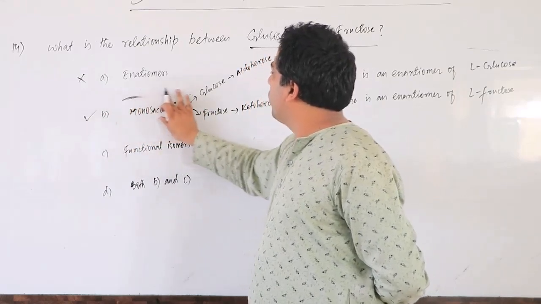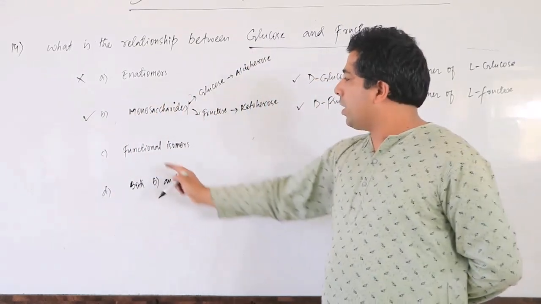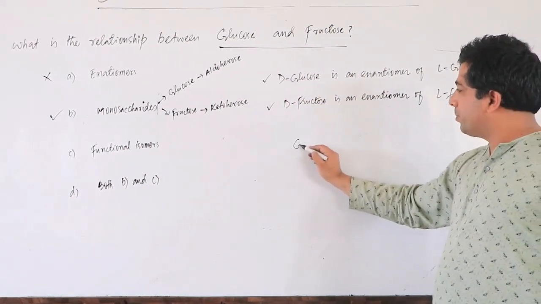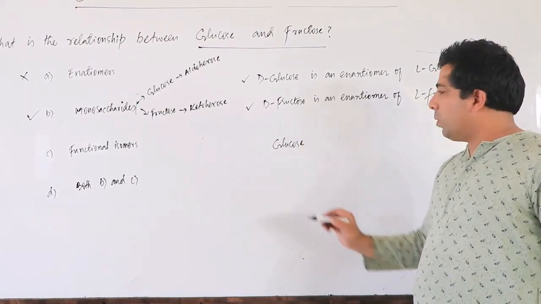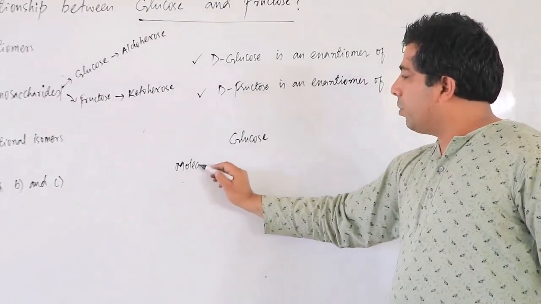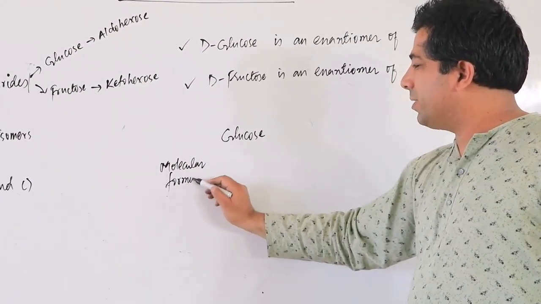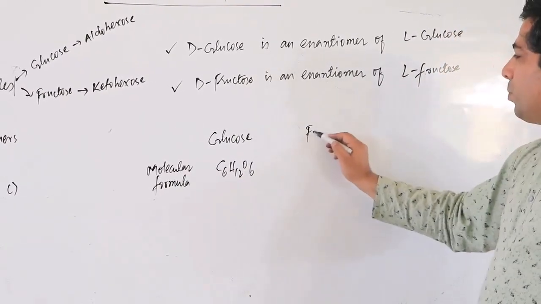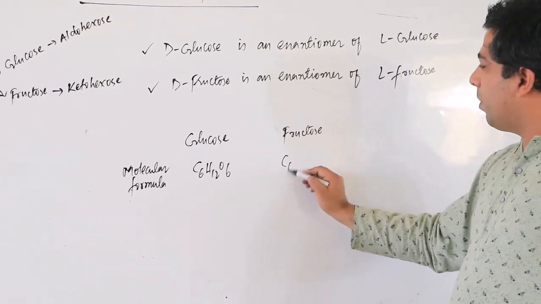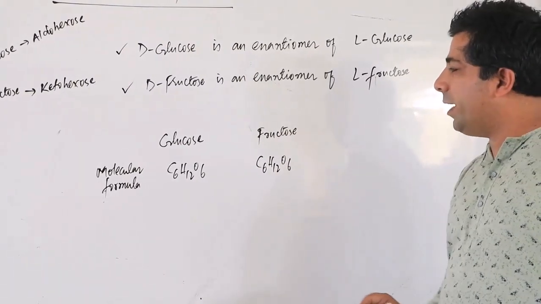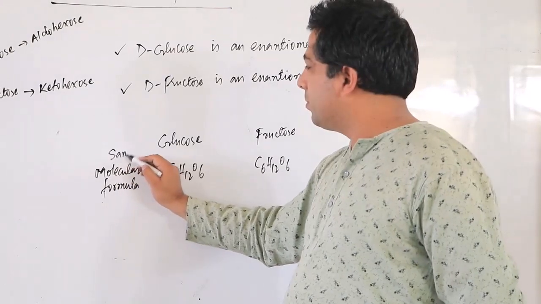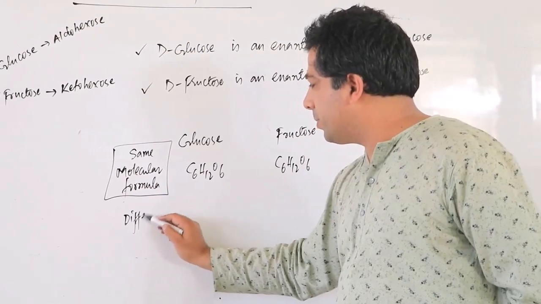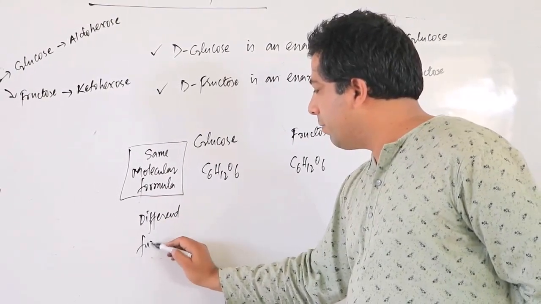Let us check the other points as well. Are they functional isomers? If you look at glucose, what is the molecular formula? Let's not draw the structures here because it consumes time. The molecular formula is C6H12O6. For fructose, the molecular formula is also C6H12O6. So the molecular formula is the same, but they have different functional groups.